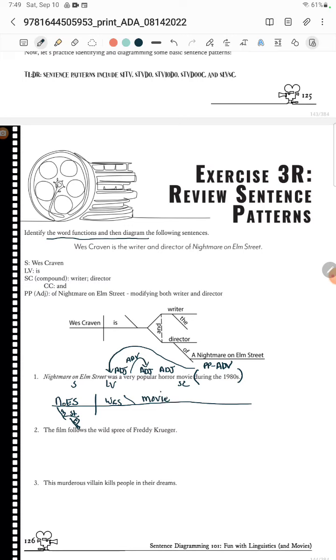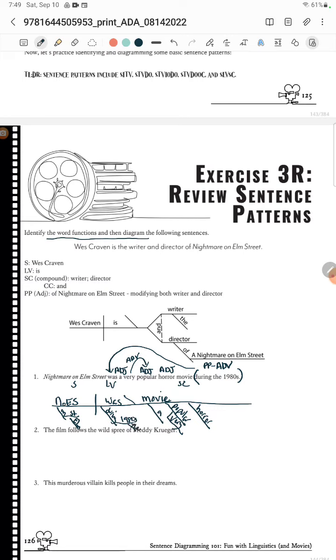All right, so it was a movie. And let's see, it was a movie, it was a popular movie, it was a very popular movie. So when you modify other adjectives, you just hang it off like that. And then it was a horror movie. And then it was during what? The 80s, and then you do a the.